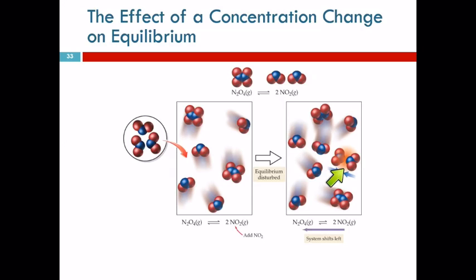As these react and the reaction goes in the reverse direction, the concentration of these things goes down and the reaction rate goes down as well. When these react to form more of these and that concentration starts to go up, then the forward reaction rate increases a little bit. And so there's this kind of wiggling.